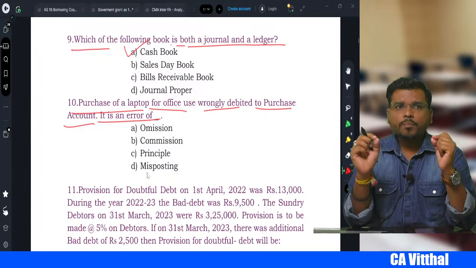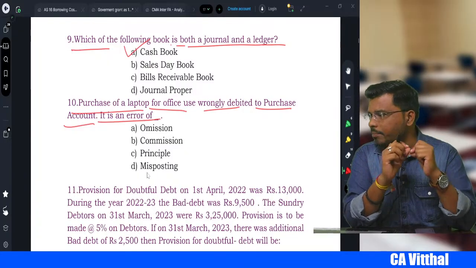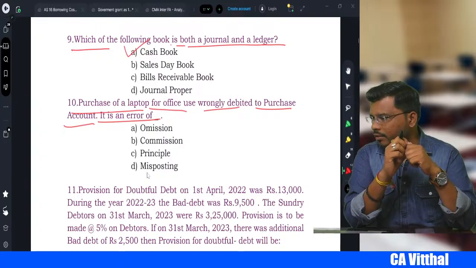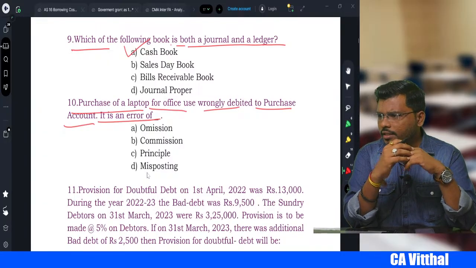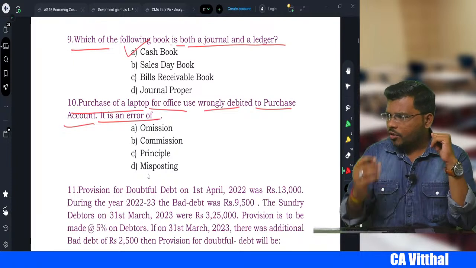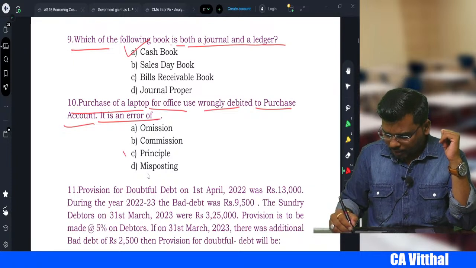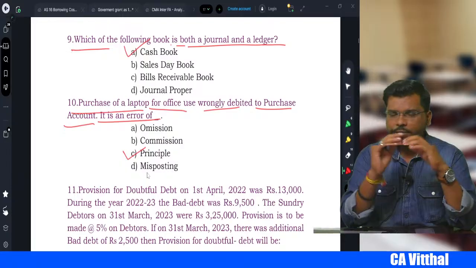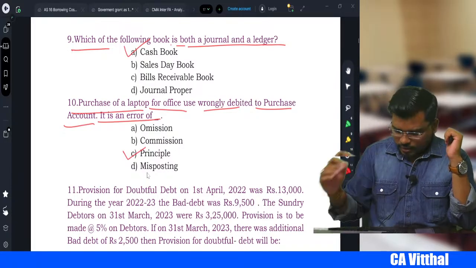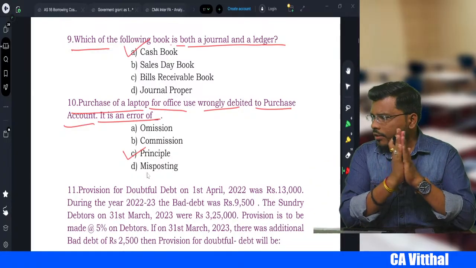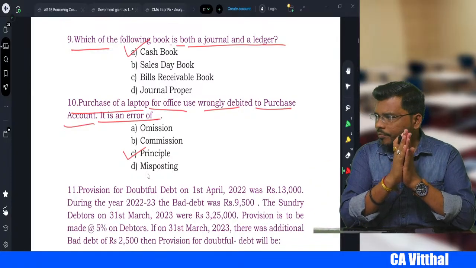So this is purely an error of principle. Very good, Nandini. So option C will be the correct answer, right, my dear students?